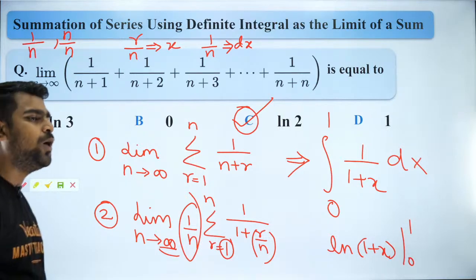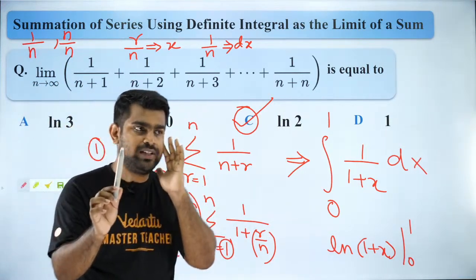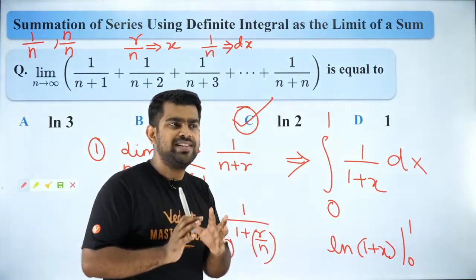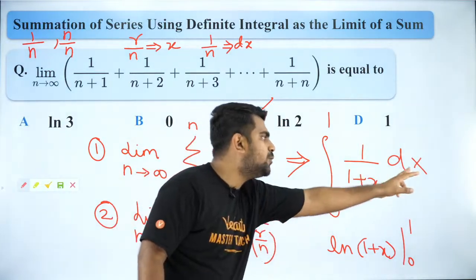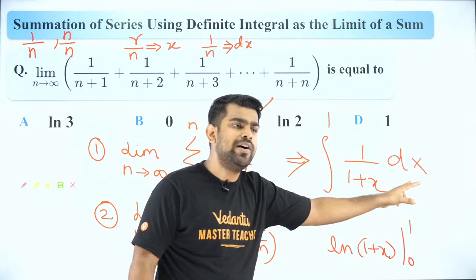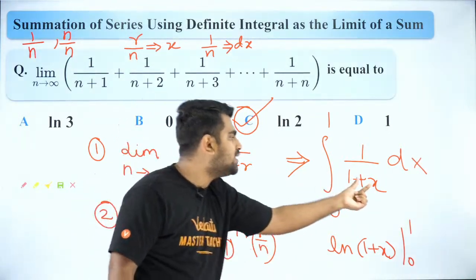Once again, can you explain how the lower limit is 0? Yes, Aishwarya, please listen carefully. What is the lower limit? That is the starting point of this variable. What is our variable? X. So the lowermost value of x is the lower limit.